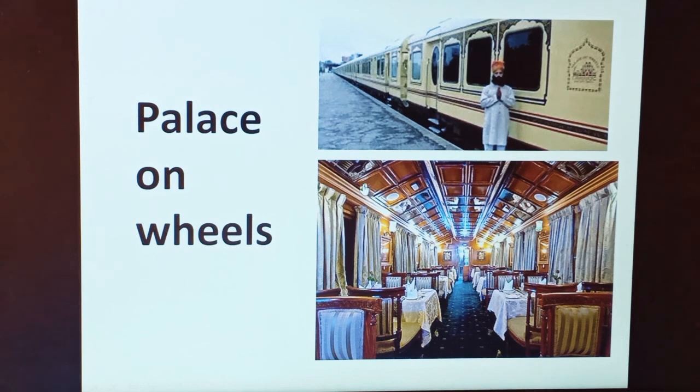In the last paragraph of the chapter, I told you that the Palace on Wheels takes the tourists to different parts of the state. So, there is a term which we used, which is Palace on Wheels. What is it? It is a luxury train mainly for foreign tourists. So, this is all about this chapter. Go through this video again and again and clear your doubts.